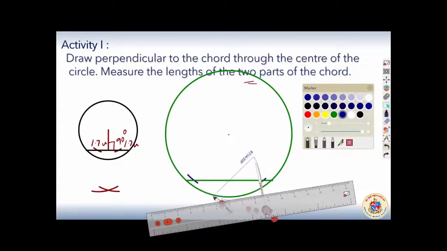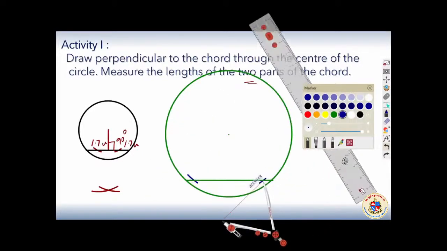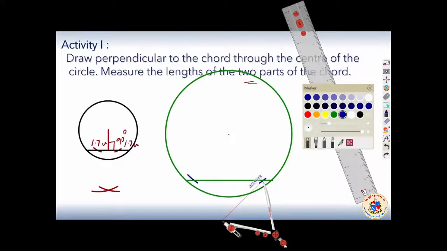And I'll keep the compass here. For my convenience, this time I will be drawing the arc on the other side because it goes out of the screen. So for you to see, I will draw it this side. Scientifically there is no mistake in that. One arc over here.